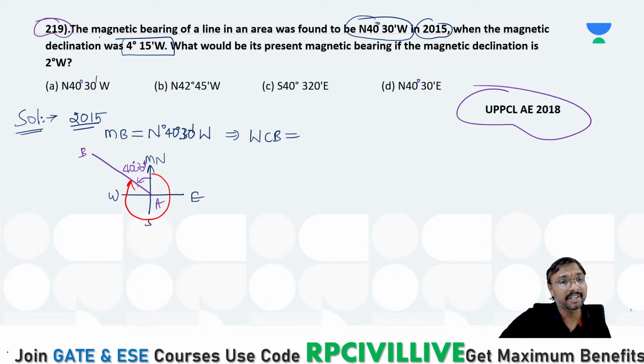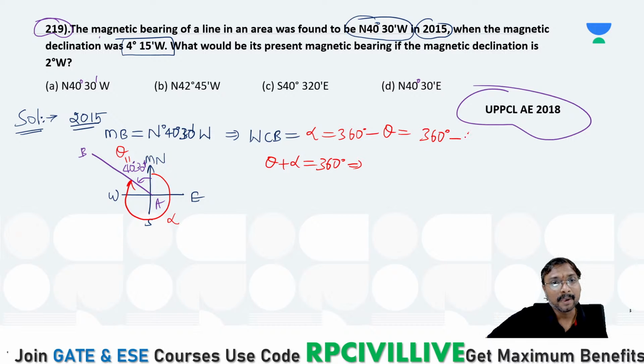Total is 360, and let us say this is your theta and this is your alpha. You can say that theta plus alpha is equal to 360 degrees. So then what is alpha? The whole circle bearing alpha is equal to 360 minus theta. That is 360 degrees minus 40 degree 30 minutes. How much does it come to now, everyone? So it is 319 degrees 30 minutes.